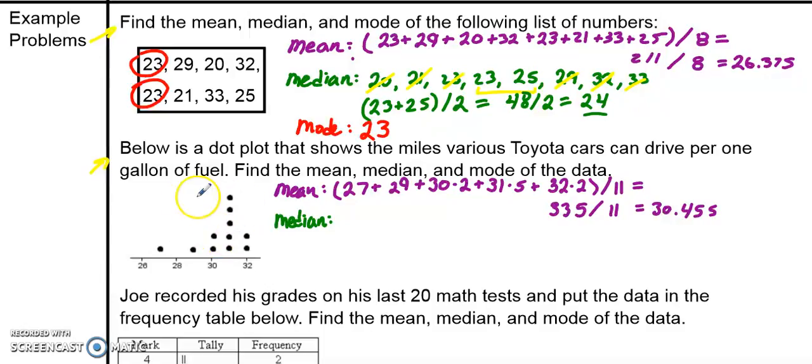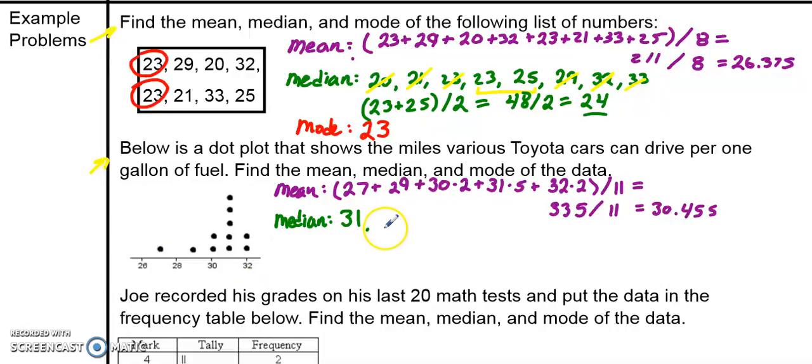The first shortcut is to use the dots as your ordered list and cross them out right on the dot plot. Going from the outside, I've got my two extremes, and then those two, and then those two, and then these two, and then I guess these two. So we're left with this middle dot right here, right at 31. So it looks like my median is 31. I was doing the same thing as in the first problem, but instead of writing out all the numbers, I'm just crossing out from the outsides in on my dot plot.